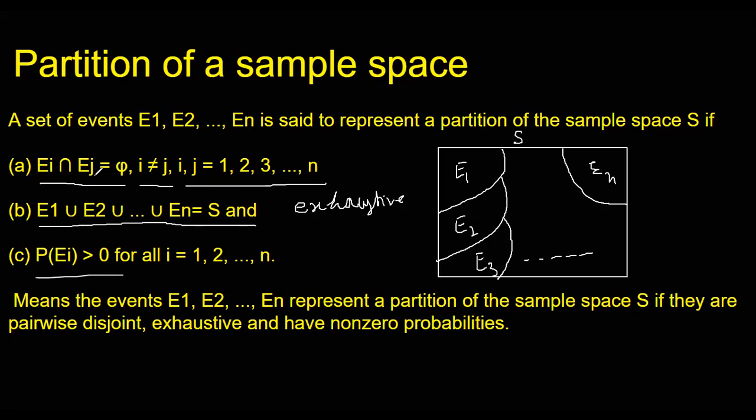The intersection Ei intersection Ej is phi. That means they are mutually exclusive. Look, and we understand the partition of sample space. We can make any number of partitions of the sample space, but those partition events, if we define them as E1, E2, E3, En, they should be disjoint. There should be nothing common, and they should be exhaustive, meaning their union should be the sample space.